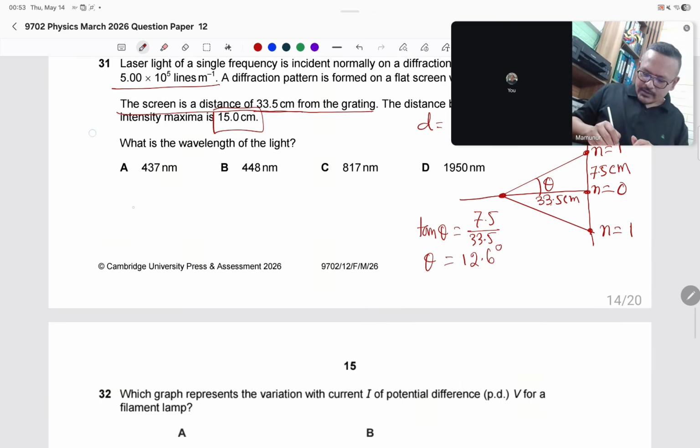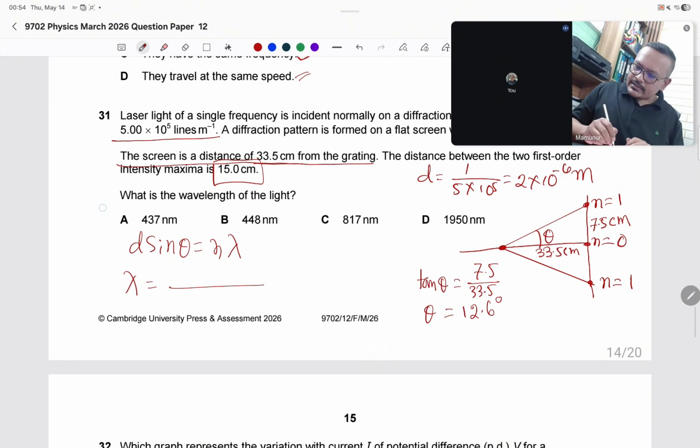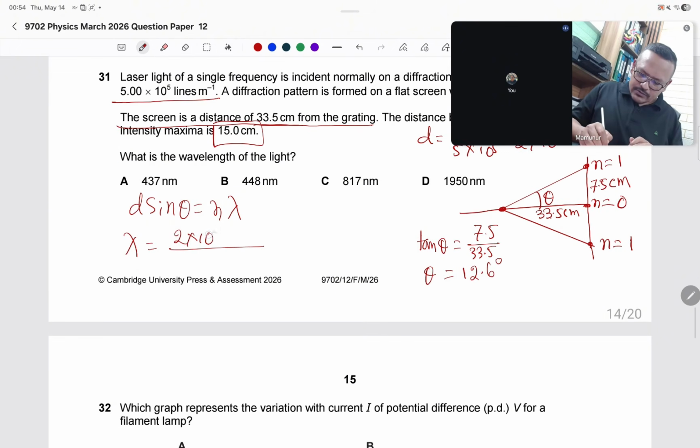Now what is the wavelength? We know d sine theta equals n lambda. So lambda equals d, which is 2 into 10 to the power minus 6, into sine of 12.6, divided by n, where n equals 1.